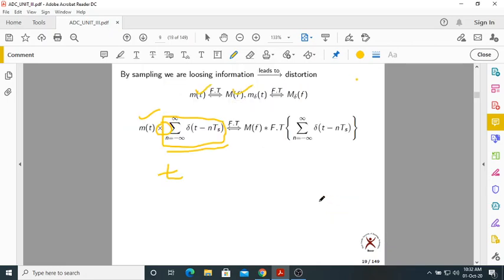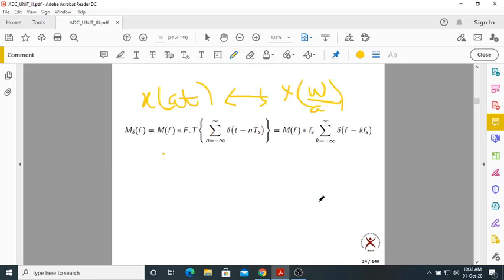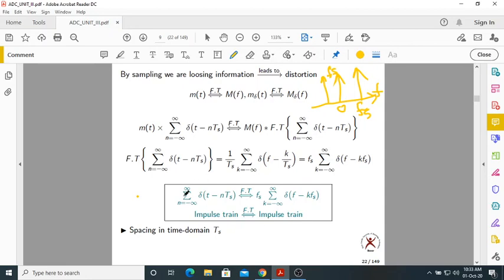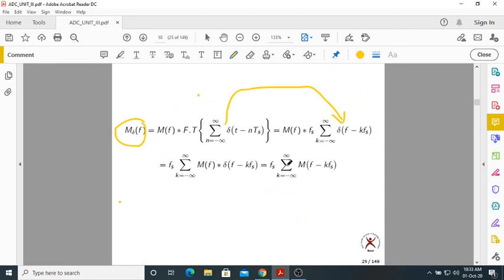Now, m of f, this is what we have done. What is the Fourier transform of this? Just now I have written the Fourier transform. The Fourier transform of a train of impulses is again a train of impulses. The only difference is that here there is an extra term Fs. So this is a standard form, you must remember. I have written that form here itself.